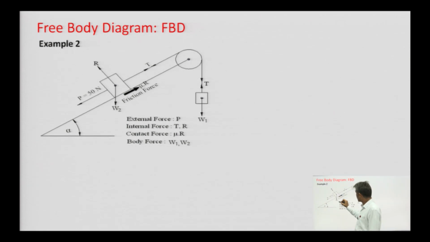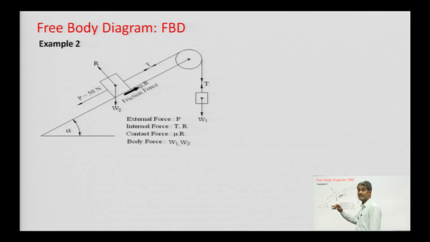A block of weight W2 is placed on an inclined surface at an angle of alpha, and this block is attached with a string that passes over the pulley, and at this end a weight W1 is hanging over the string, and at the other side a force P equal to 15 Newton is being applied parallel to the inclined plane.